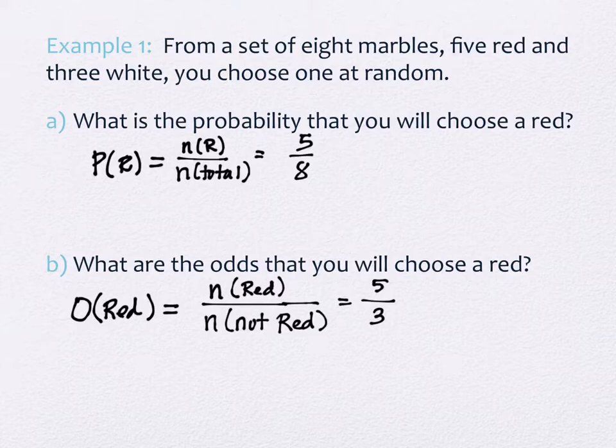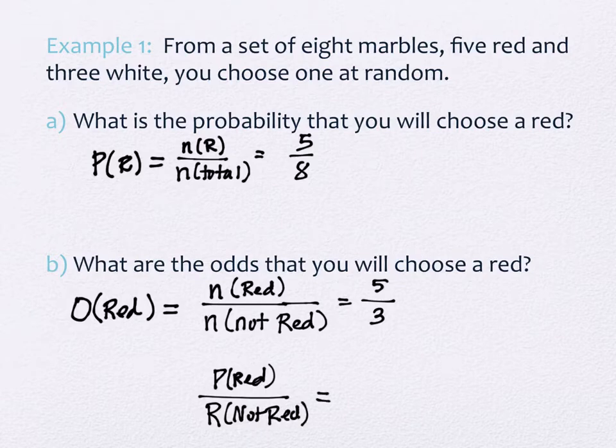If you were to think about it from the definitional standpoint of the other one, where it's the probability of red divided by the probability of not red, let me show you what happens so you can see that it really does work out. We got the probability that it was red, it was 5/8. What's the probability that it's not red?